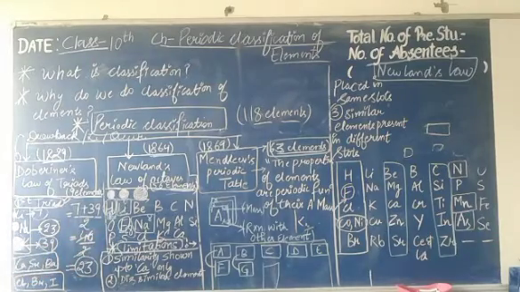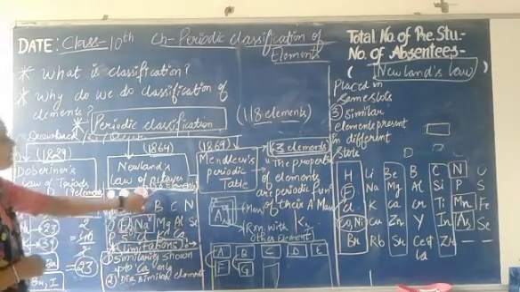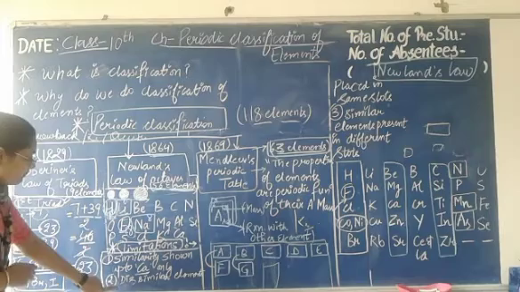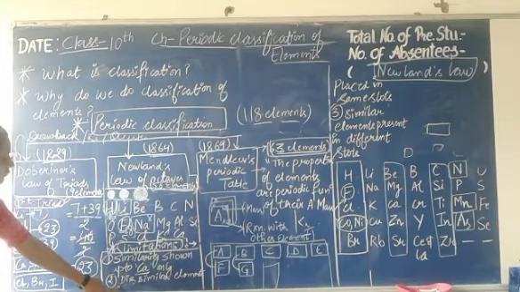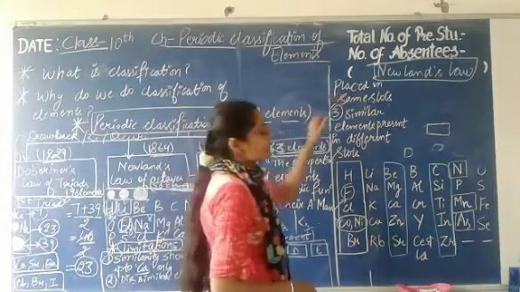There are some limitations of this law as well. What is the limitation of Newlands' law of octaves? He said that similarity of elements occurs only up to calcium, as he discovered only 56 elements. After that he was unable to discover new elements. The second drawback is that dissimilar elements are placed in the same slot.